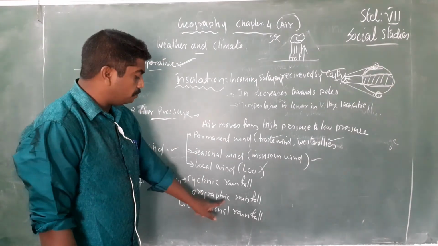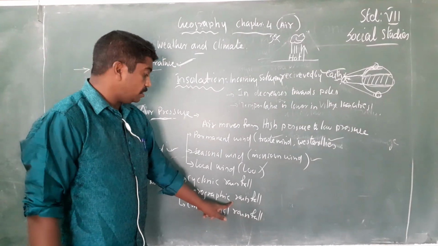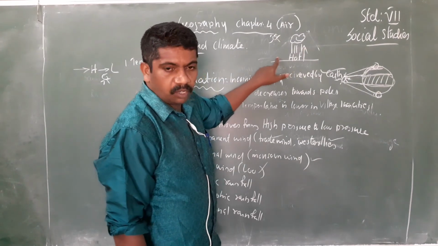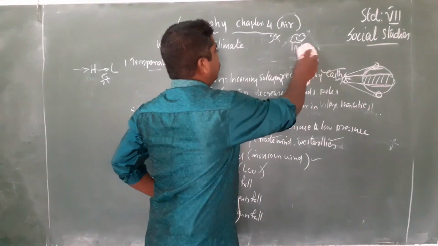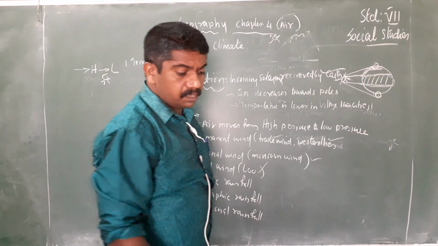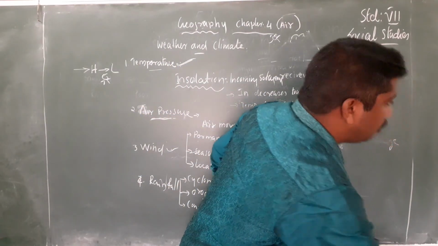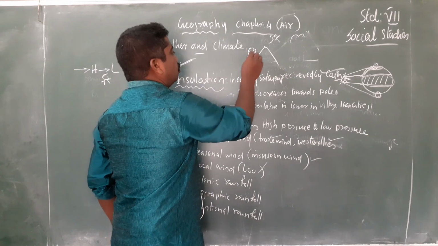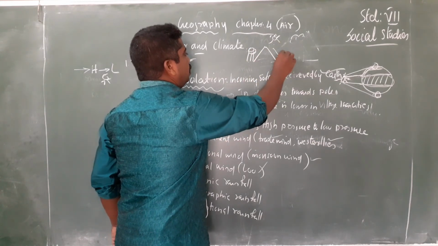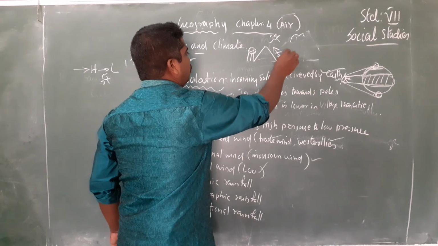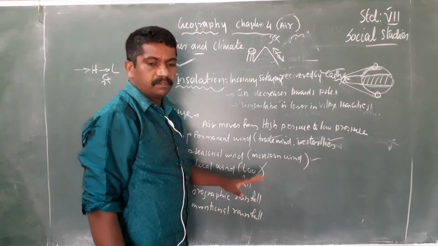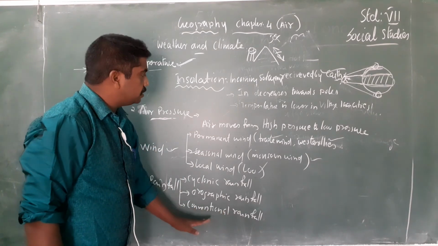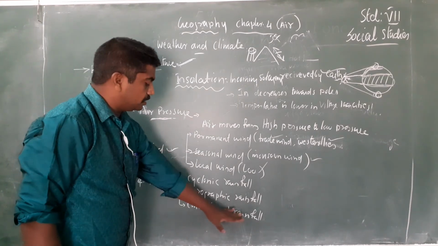Orographic rainfall means the rain occurring in the mountain region. Hot air or clouds will be blocked by the mountains and cause rainfall. This is called orographic rainfall. The area behind the mountains is called the rain shadow region. Here there will be no rain. Then conventional rainfall, which occurs over the land, is called conventional rainfall.